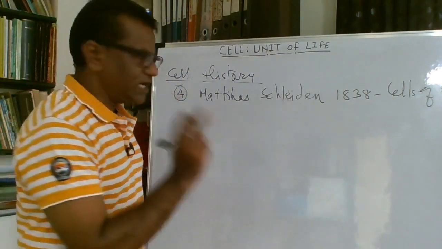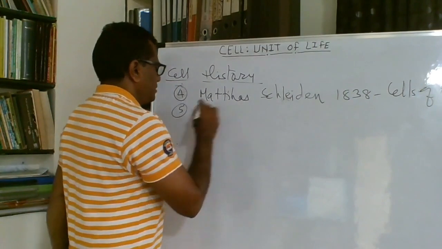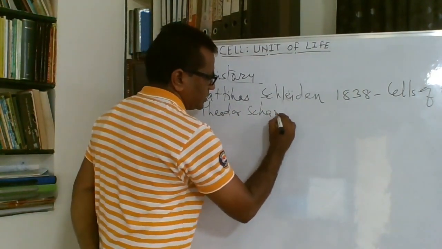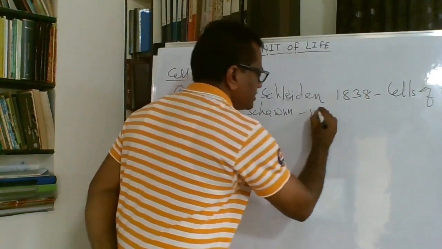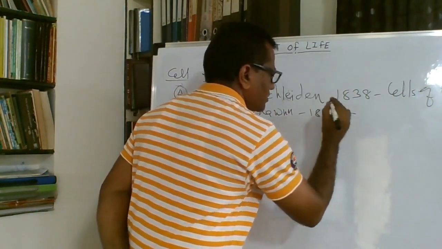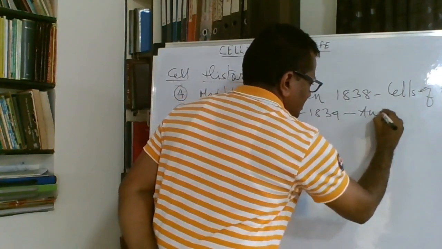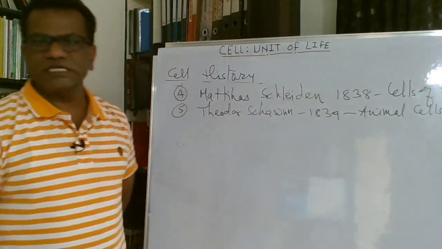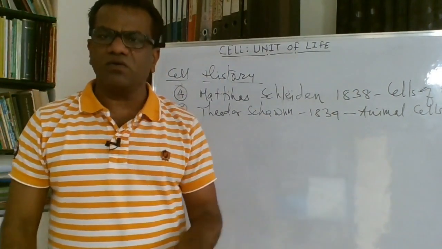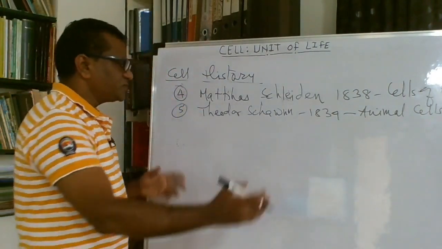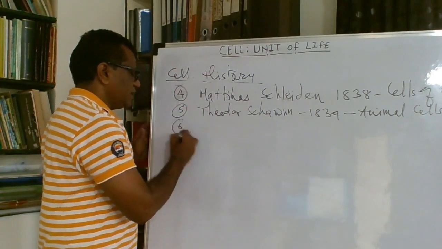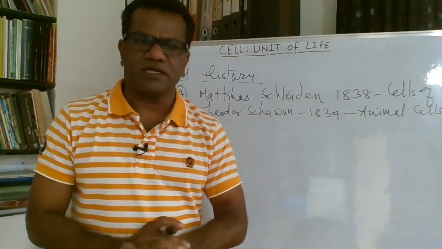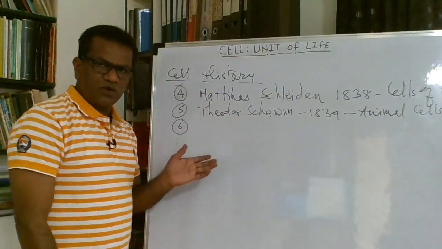Plant cells, Schleiden. Then Theodor Schwann in 1839 discovered or studied the animal cells in detail. Animal cells. He observed animal cells in detail. Then we will talk about the cell theory slightly later on about Schleiden and Schwann.